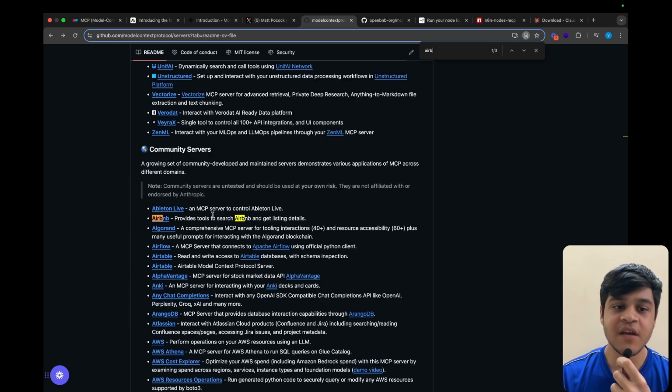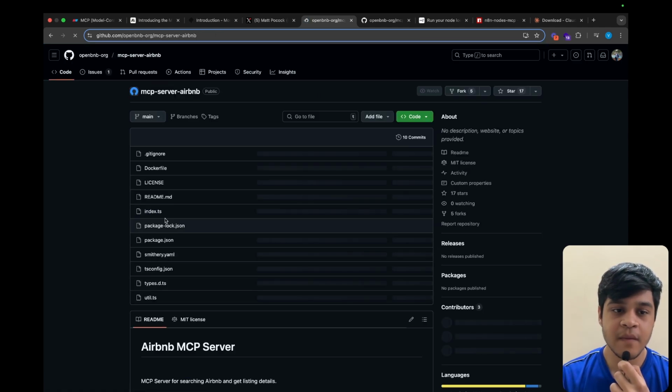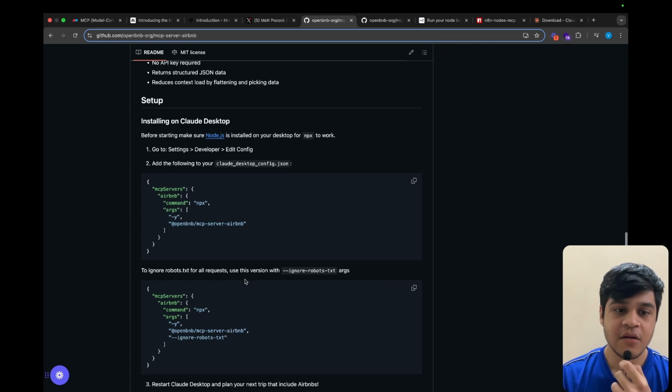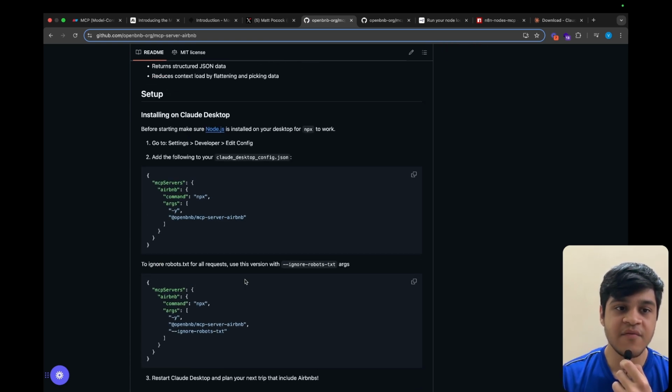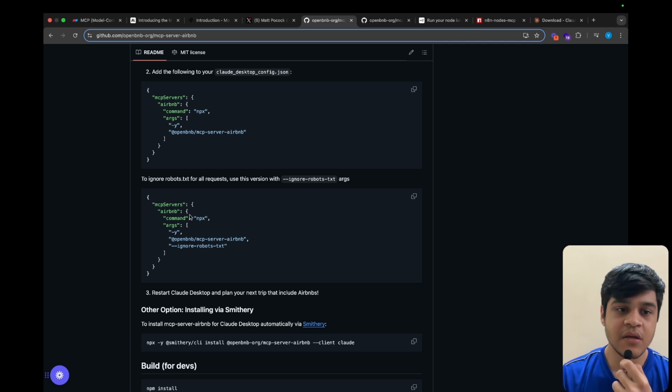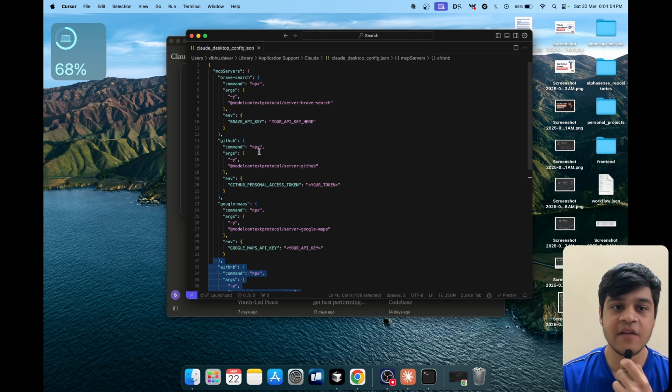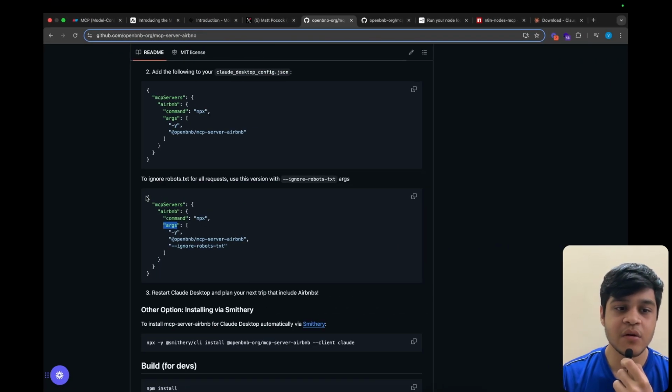In this example, we can connect the MCP server of Airbnb, since this doesn't require any special connection to the API. So for Airbnb, click on the Airbnb MCP server, go to the readme file, and for the setup you can go to this MCP server Airbnb command and arguments. If you have a clean config, then you need to select all this and paste it into your config.